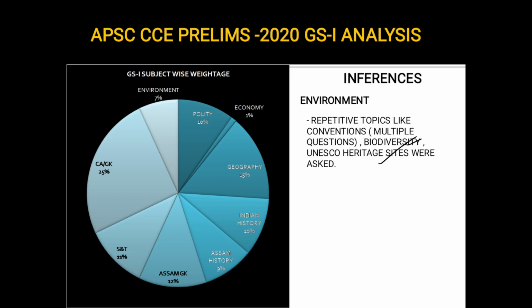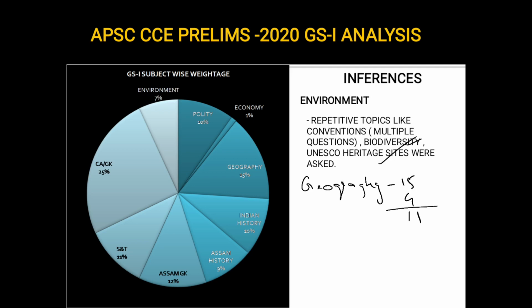Okay. Another important subject which we have not dealt with till now is geography. So you see there were 15 questions that were asked from geography. And out of those 15 questions, 4 questions were from Assam. That means 11 questions were from Indian geography.